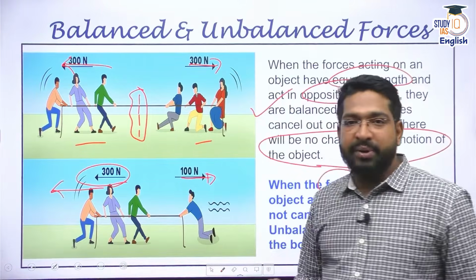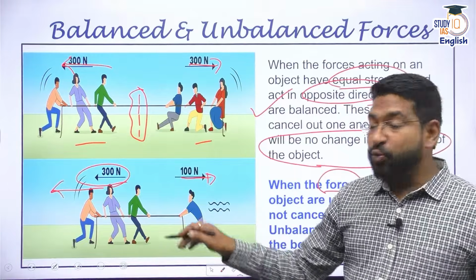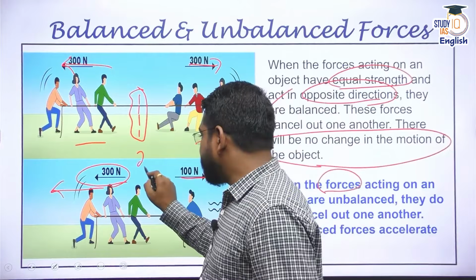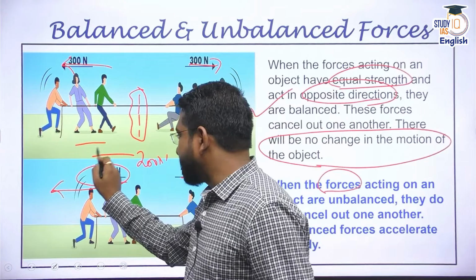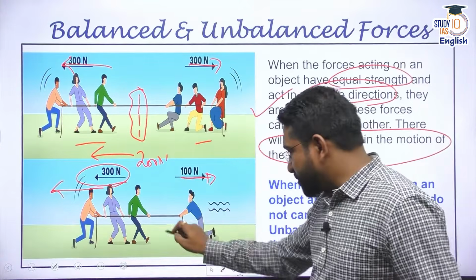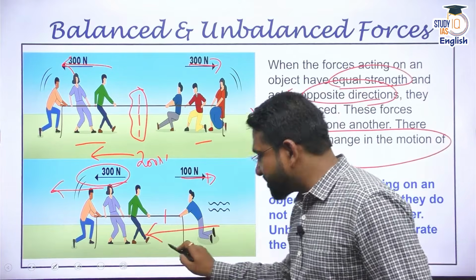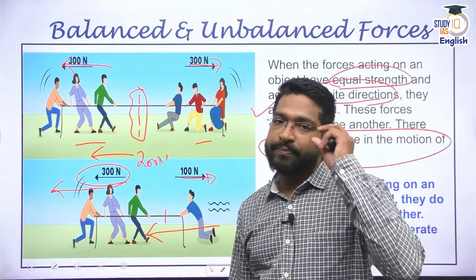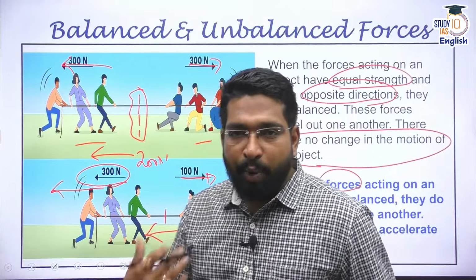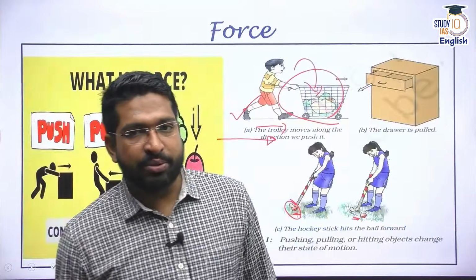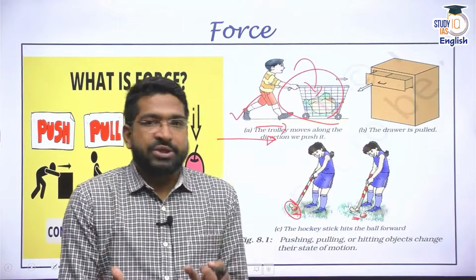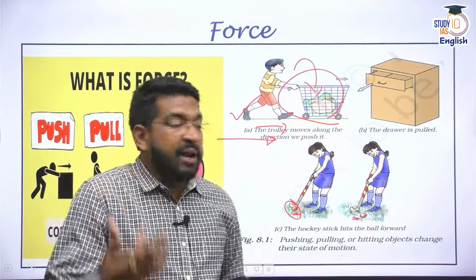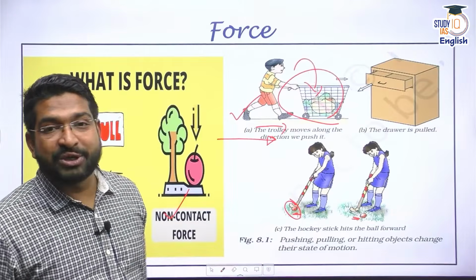Now what is going to happen? There is an unbalanced force here. What is the net unbalanced force? The net unbalanced force is 200 Newton on this side, meaning this person or this rope is now going to move towards this side with a force of 200 Newton. That means whenever a body or an object is set in motion, it was at rest under balanced forces, and as soon as these forces become unbalanced, it starts into motion.